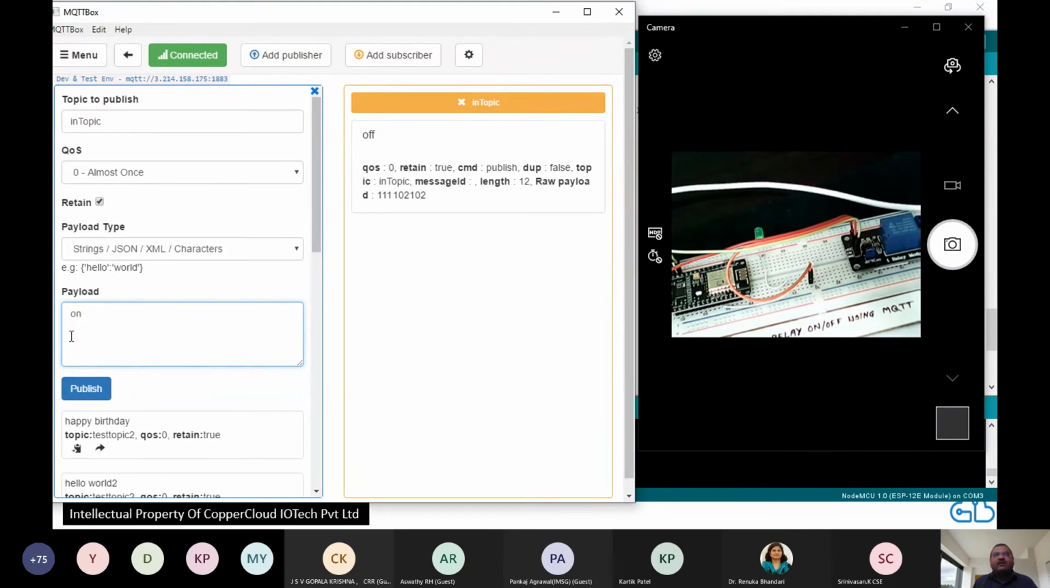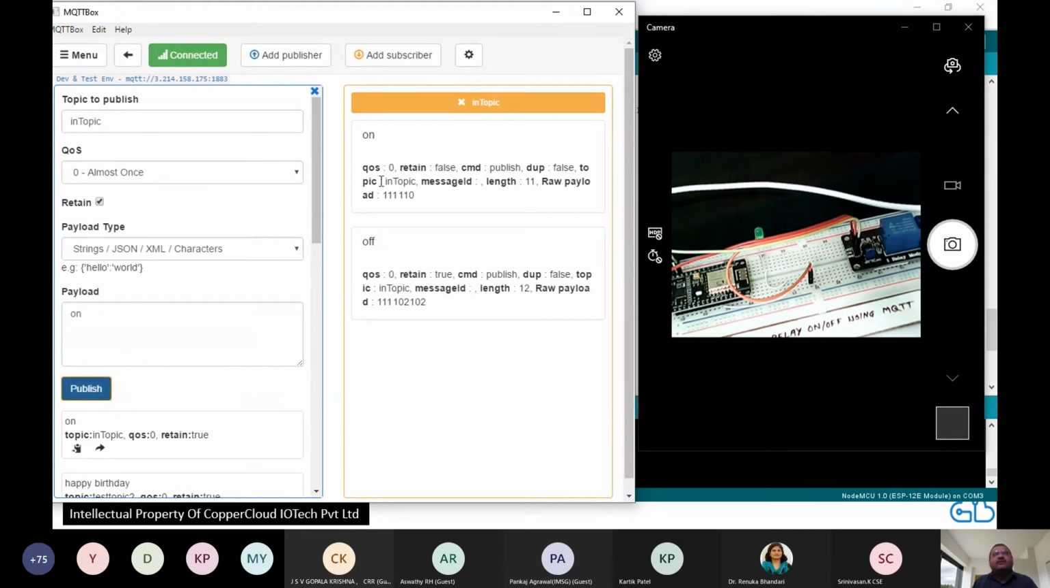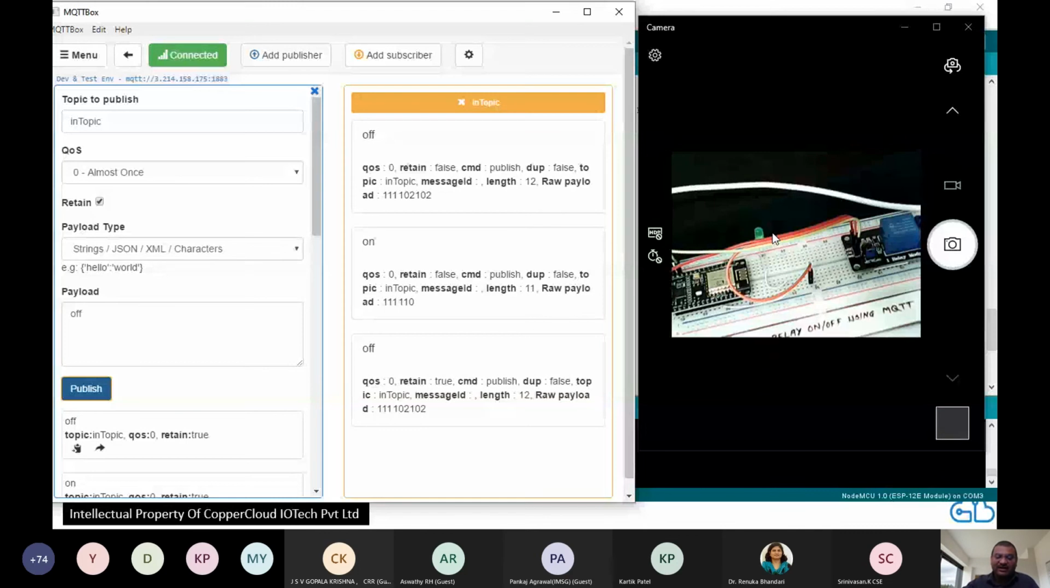Let's say on. I send on. You see on in the topic, and the LED has gone on. No trick involved. My hands are on my computer. All right. I will send off, publish, the message goes off, the device goes off. There's a slight delay here because I'm not sending the message to the device directly. I'm sending a message from my computer to the cloud MQTT server. The device is subscribing to the cloud, and that's why that half a second delay is happening.